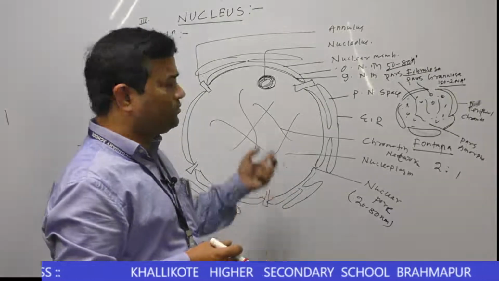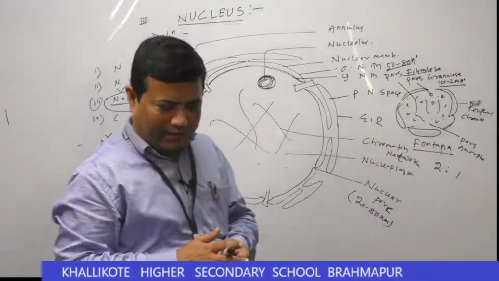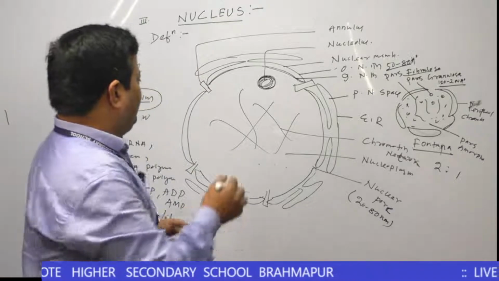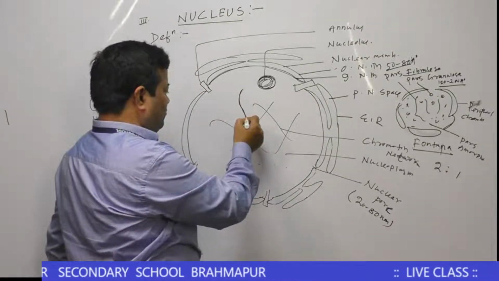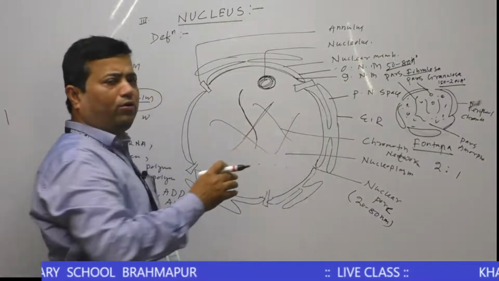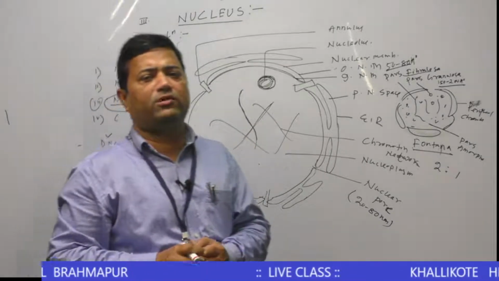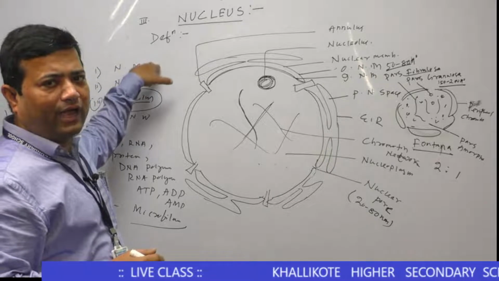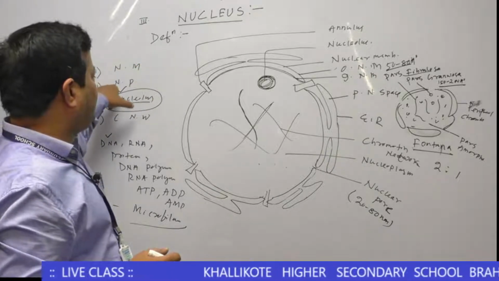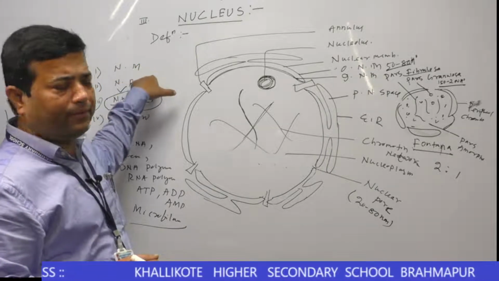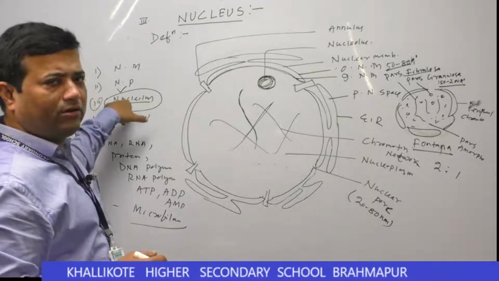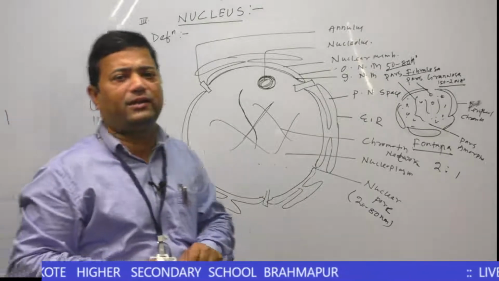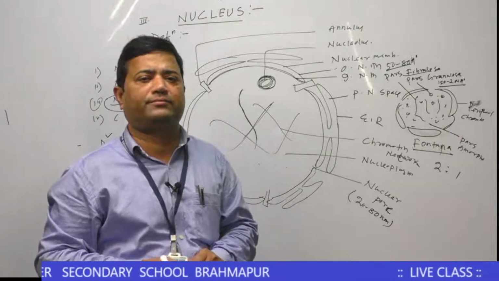Then comes the chromatin network. We know the chromatin network is the fourth component of the nucleus. First component is the nuclear membrane, karyotheca. Second component is nucleoplasm, karyolymph. Third component is the nucleolus. Fourth component is the chromatin network.